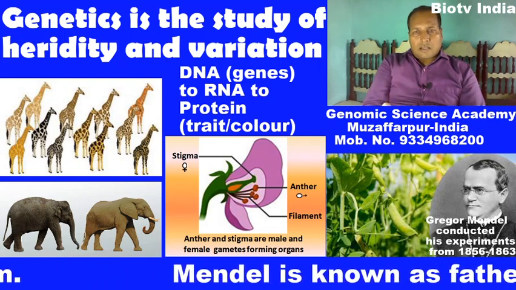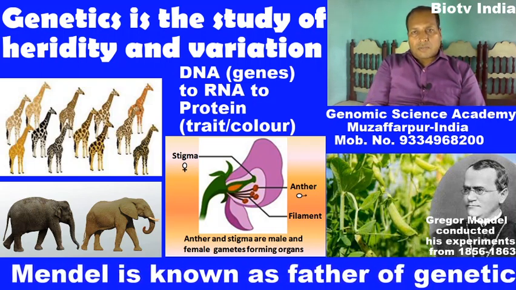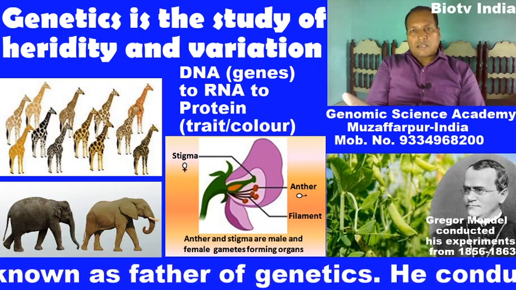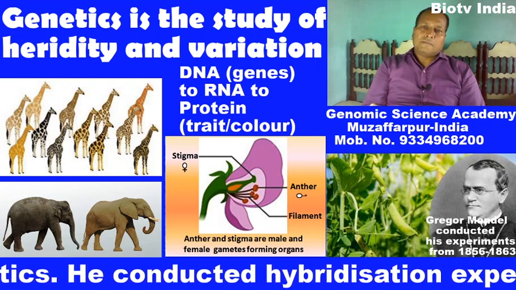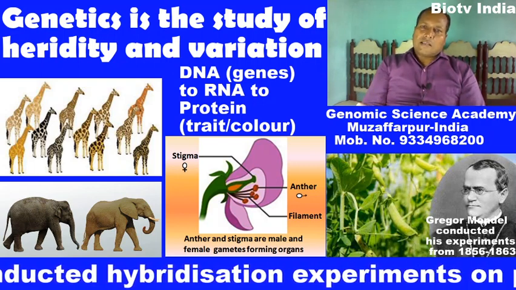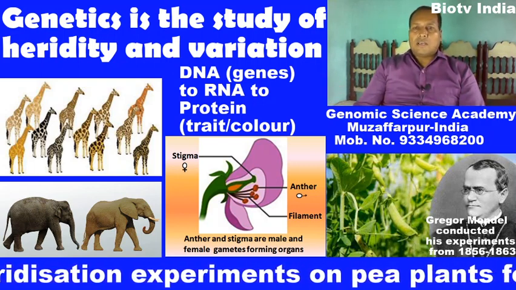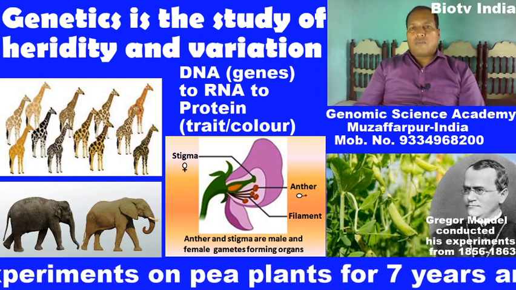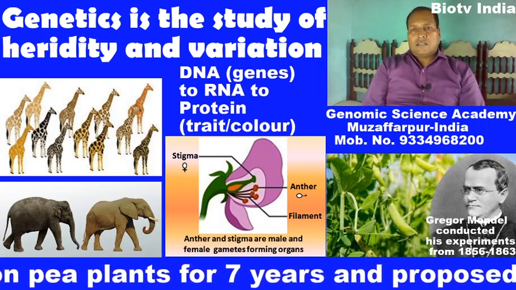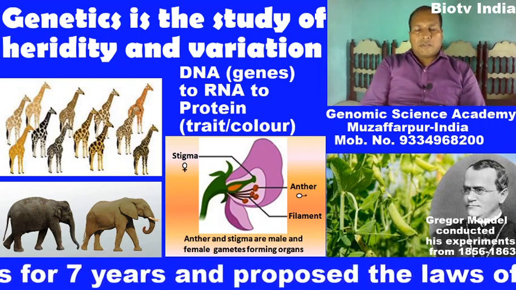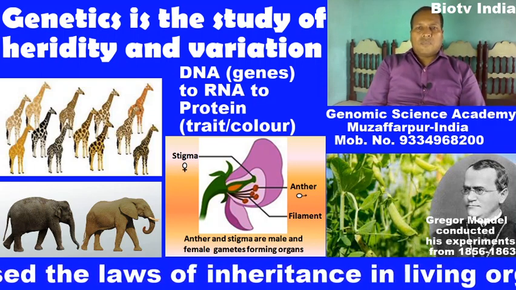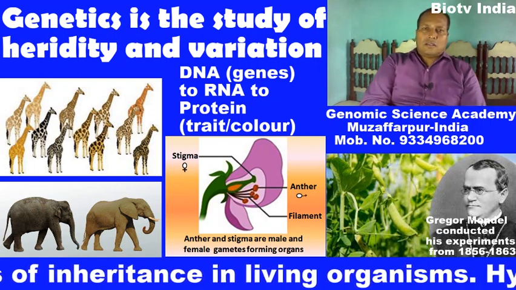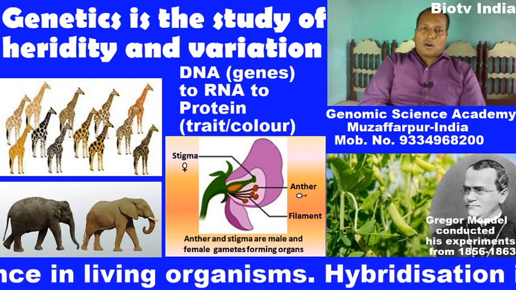Heredity is the transfer of genetic information from one generation to another generation. Variation means differences produced amongst offsprings derived sexually from similar parents. So, be clear about this one.